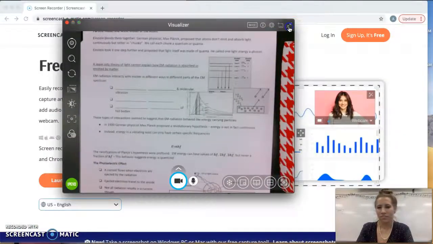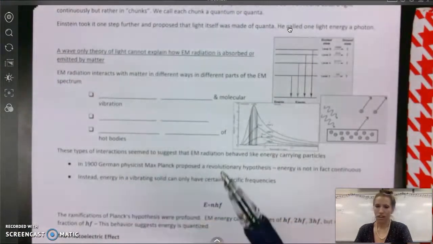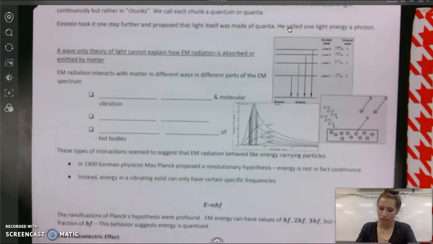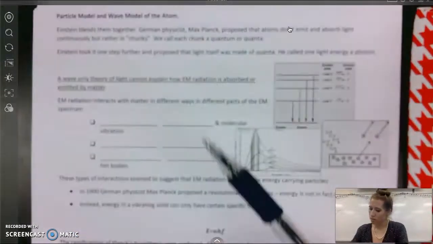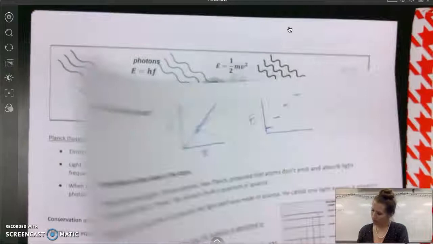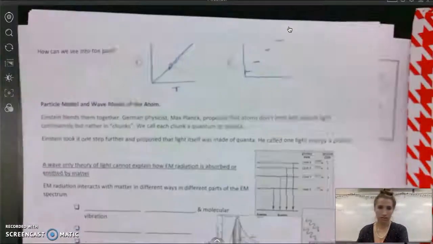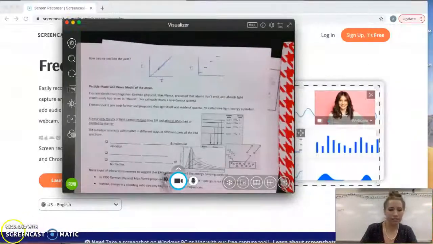So if we have this particle, then what evidence of that could we see? That's what our next video is going to be about: the photoelectric effect and atomic emission spectra. Oh, and I'll show you an image of our wave-particle duality as well. Okay? All right. Wonderful. On to the next video.